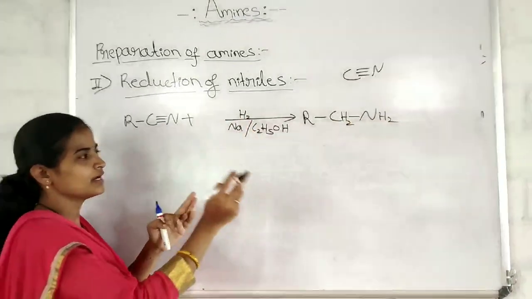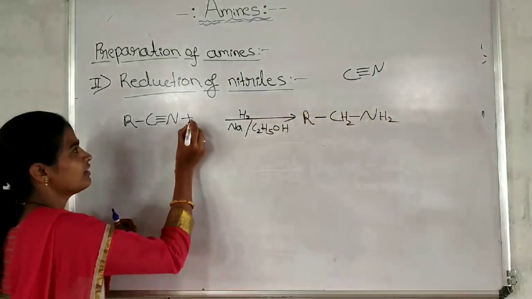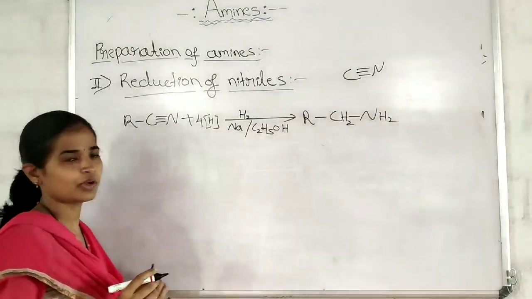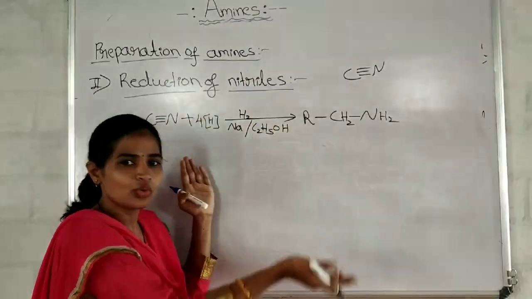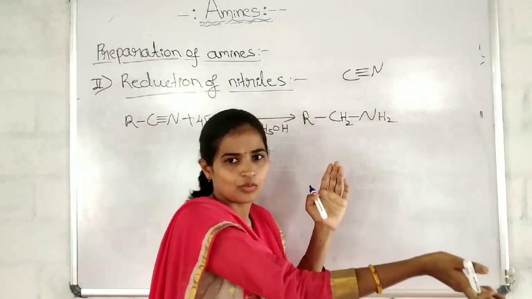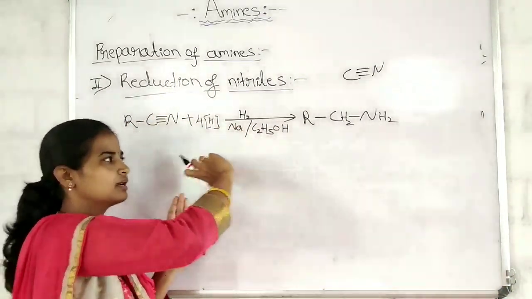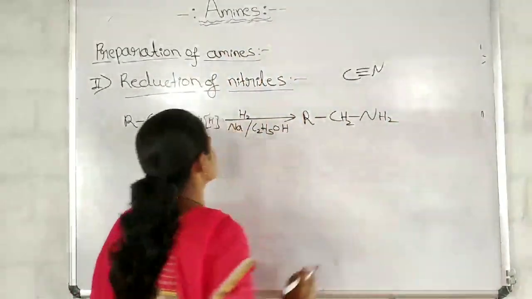How many hydrogen atoms have I added here? 2 plus 2, 4 hydrogen atoms, 4H. I don't add extra hydrogen atoms here because I have not removed the oxygen atom to remove a water molecule, so there is no need to add any extra hydrogen atoms. Those many I have written here. There is no side product.